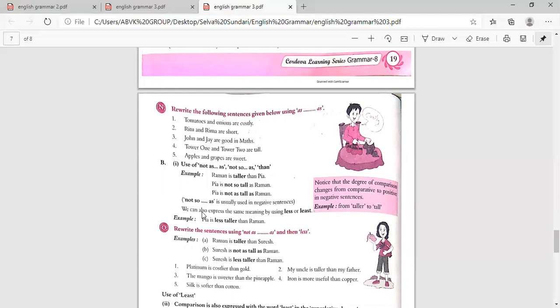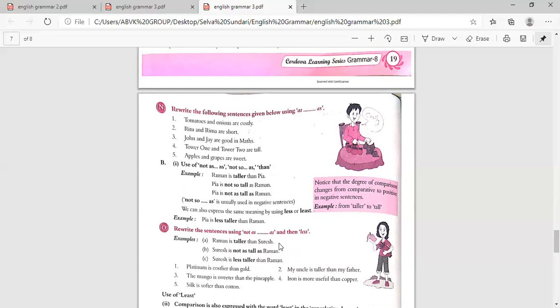But when you are writing negative sentences, we can also express the same meaning by using less or least. Instead of using not so, we can use less or least. Pia is less tall than Raman. So Pia is not so tall as Raman, Pia is not as tall as Raman, Pia is less tall than Raman.